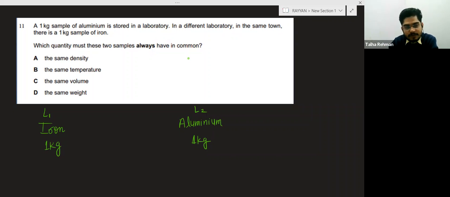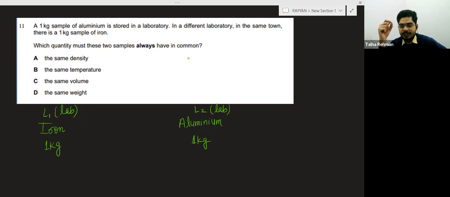Can you explain why option A is incorrect? What is density? I am telling you why. Density will always be different. Why? Because density is a property of a material.